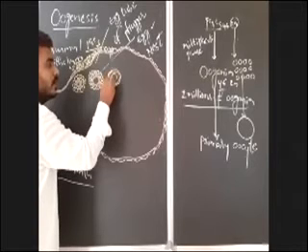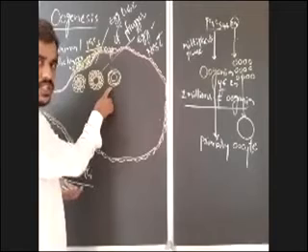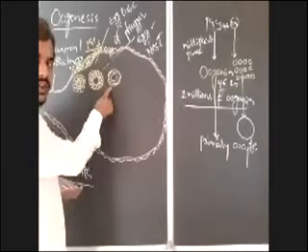This flat protective layer formed by the oogonia is known as follicular epithelium.